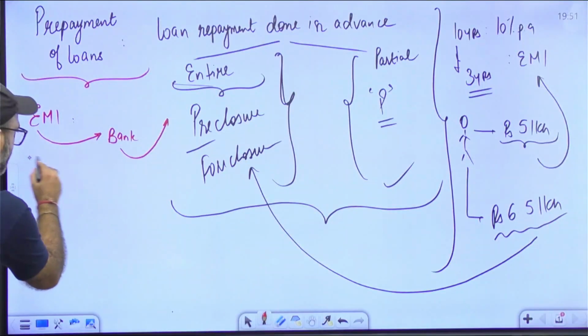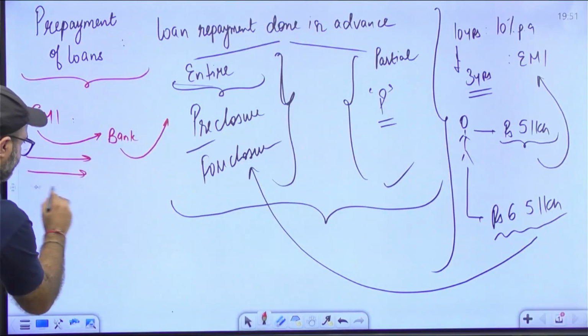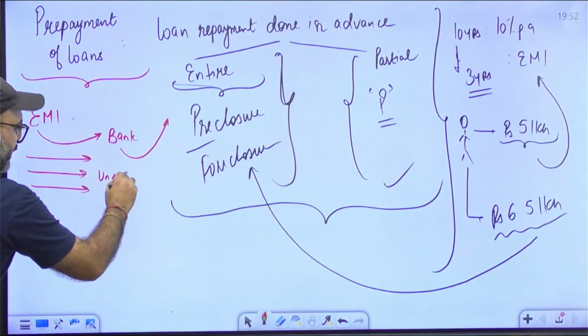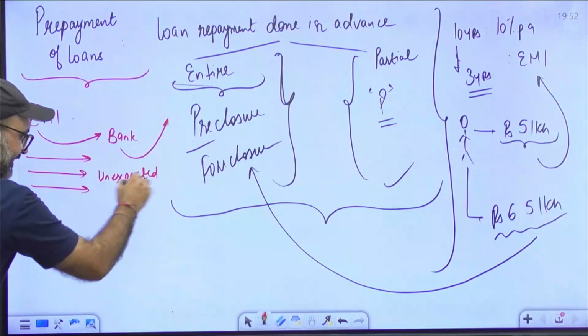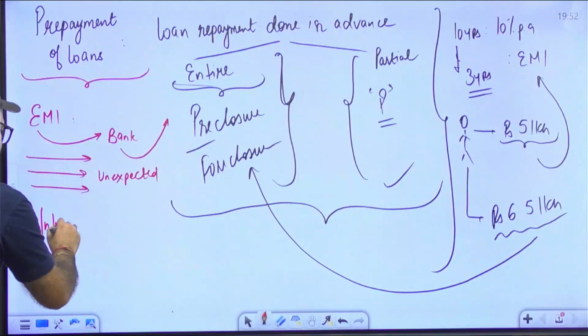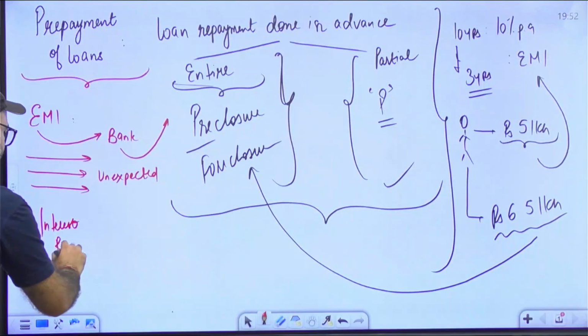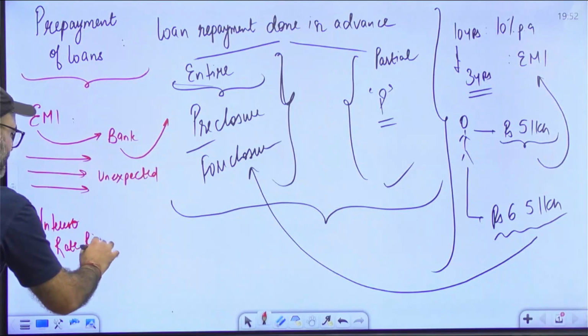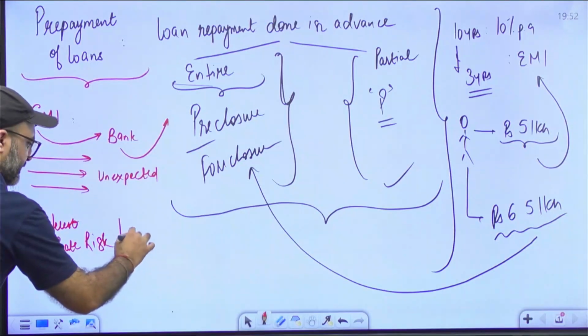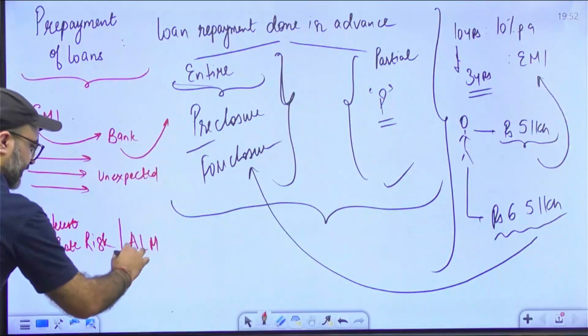But if you are giving me unexpected funds, these are the unexpected funds which I am going to accept from you, and these unexpected funds will result in interest rate risk on me. How is interest rate risk raised on the bank, or how would I say asset liability management issues will be raised on the bank?